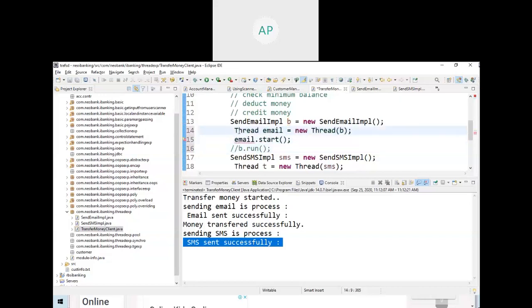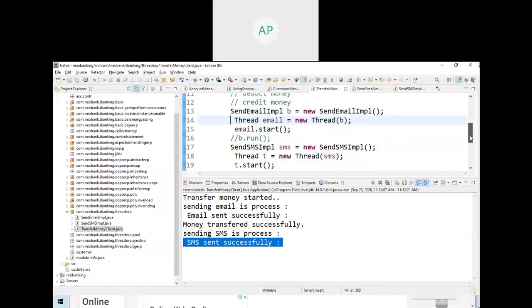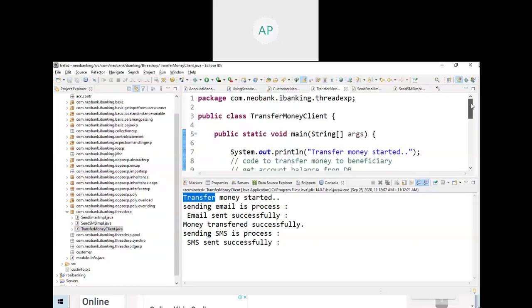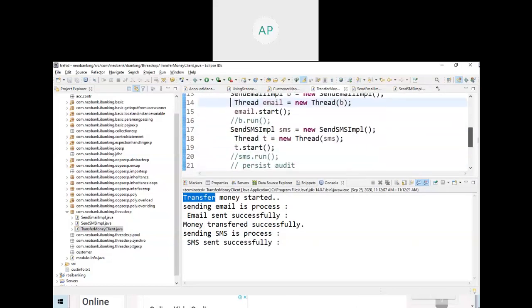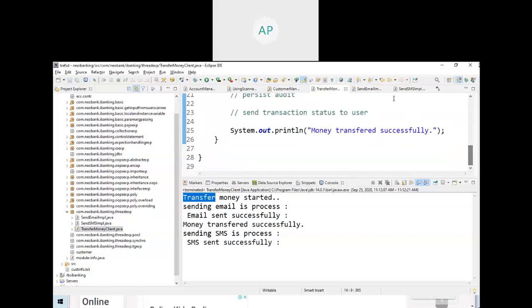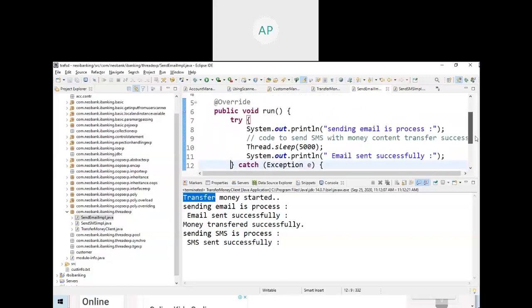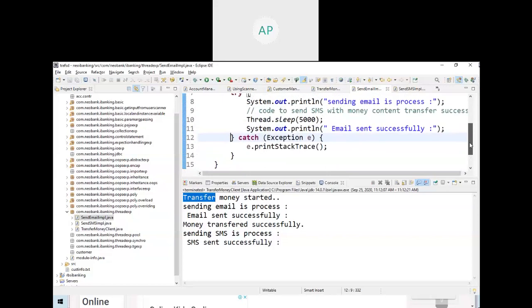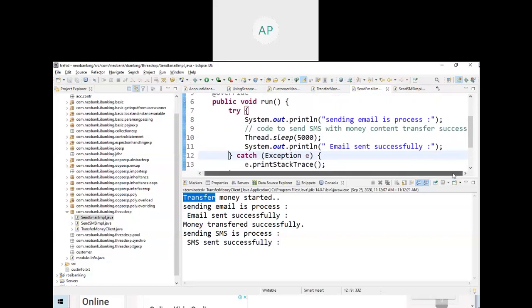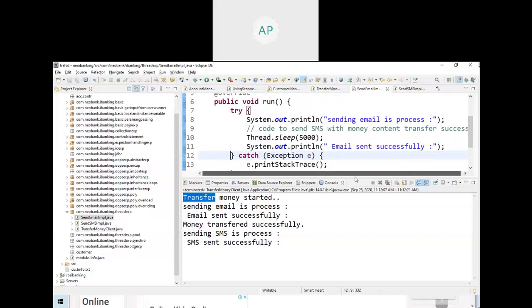You calling a method. When you call a method, it will go and run all the lines. Once it returns, then it will go to the next line. So this is not the right way. In our case, this is synchronous, the normal way of programming. You are not even using threading. If you use this here, you are using threading. Same way here also. Now you got some idea when you see this output.